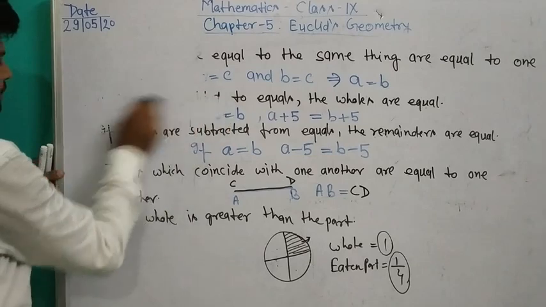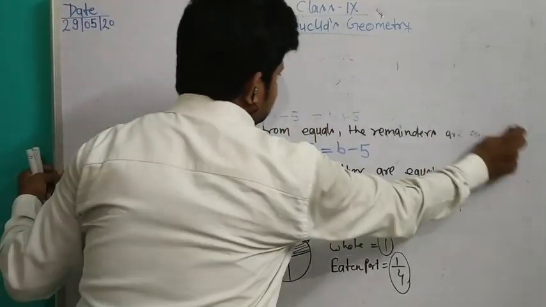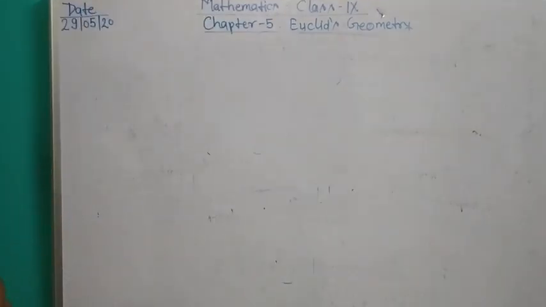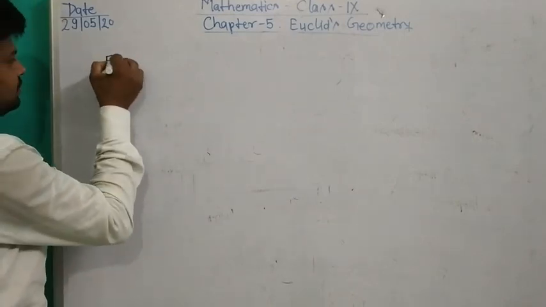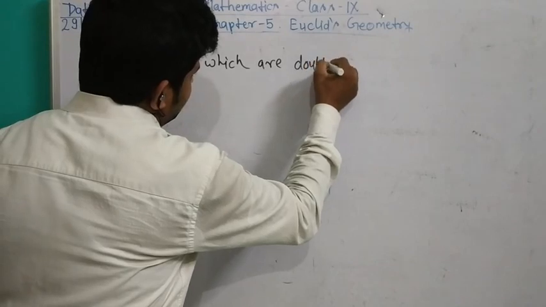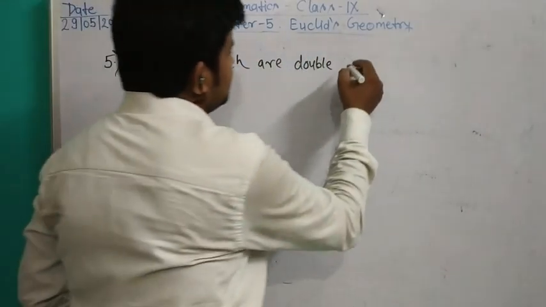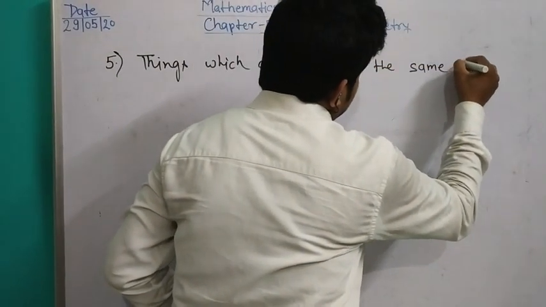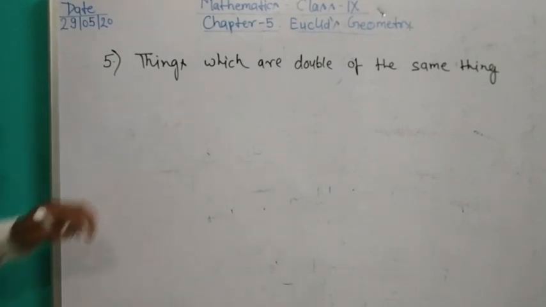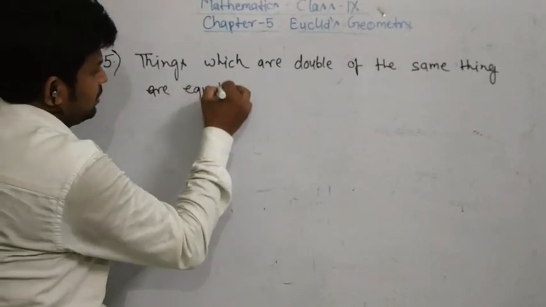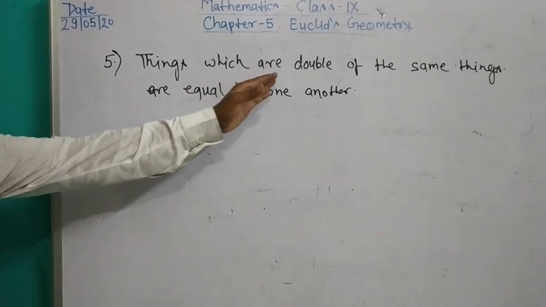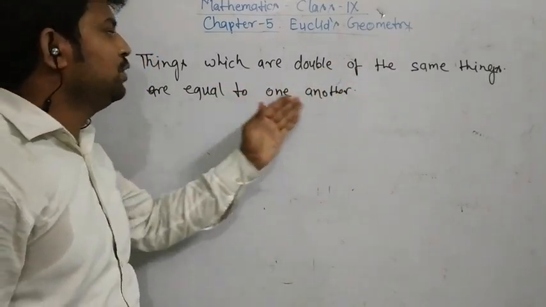Next axiom: things which are double of the same thing are equal to one another.